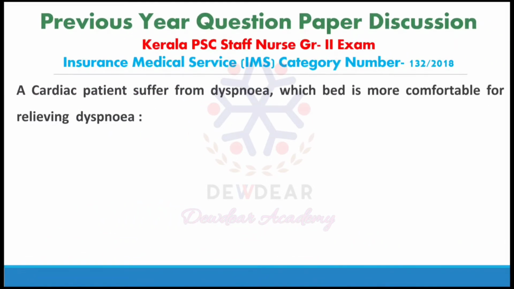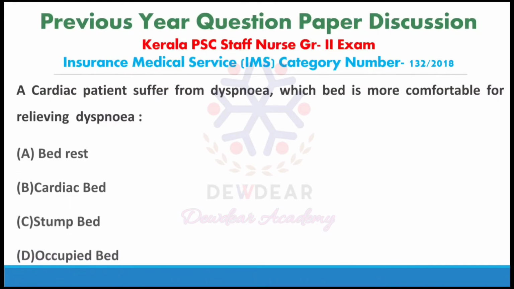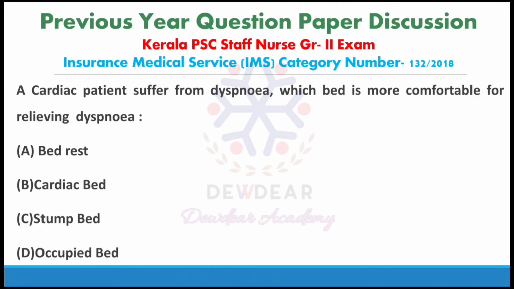Next question, a cardiac patient suffers from dyspnea. Which bed is more comfortable for relieving dyspnea? Options: bed rest, cardiac bed, stump bed, occupied bed. Correct answer is cardiac bed. Cardiac bed means the bed required by a cardiac patient to ease the respiration of patient. Here we make use of the cardiac table to relieve dyspnea.